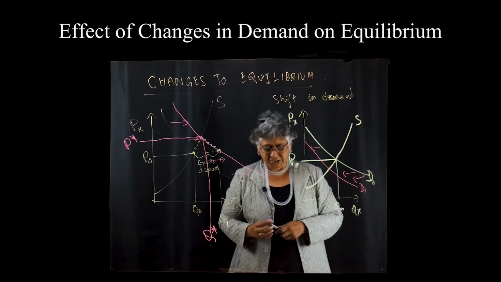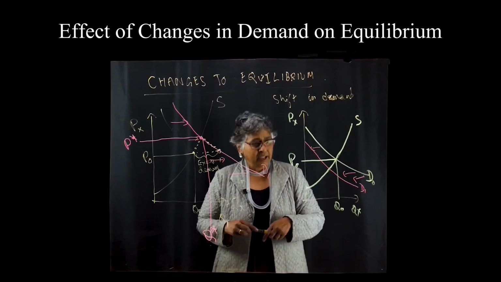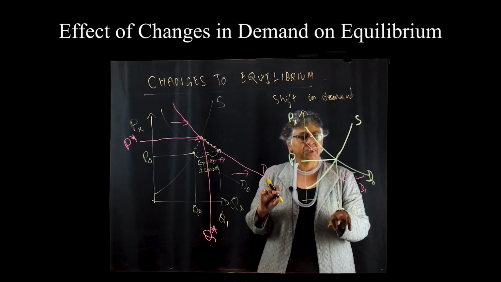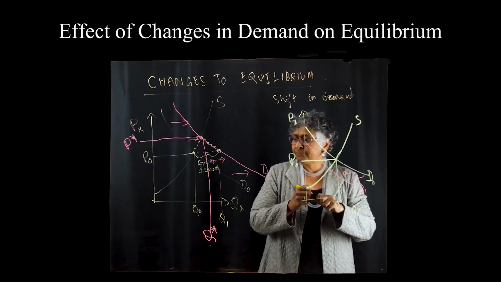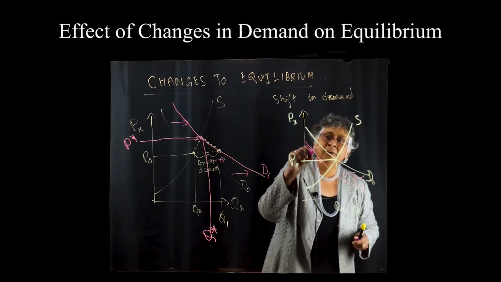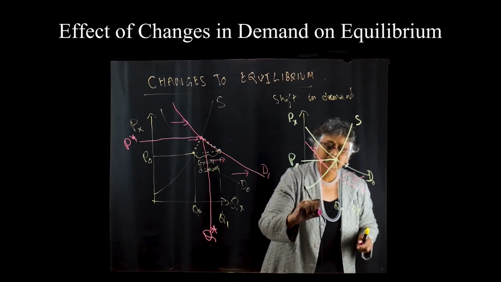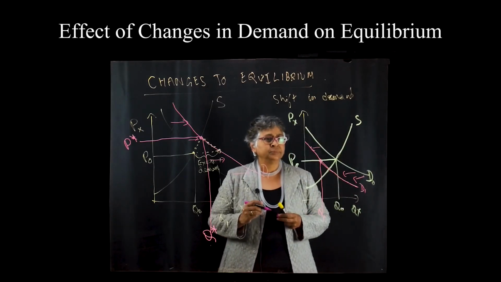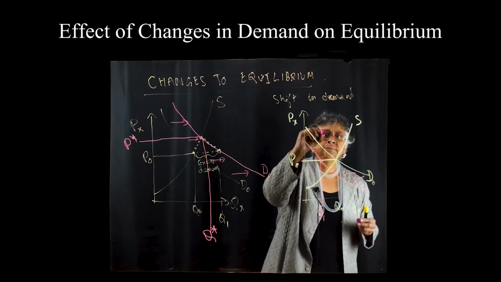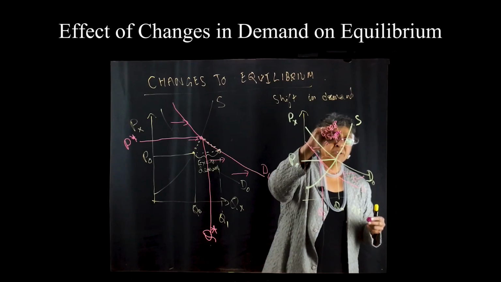So there is an inward shift, and now we can tell the story same as we did last time. At the original price of P0, suppliers are still supplying Q0. But consumers are consuming here on that new demand curve. They're consuming at Q1. This time what opens up is an excess supply. And now we know what happens.